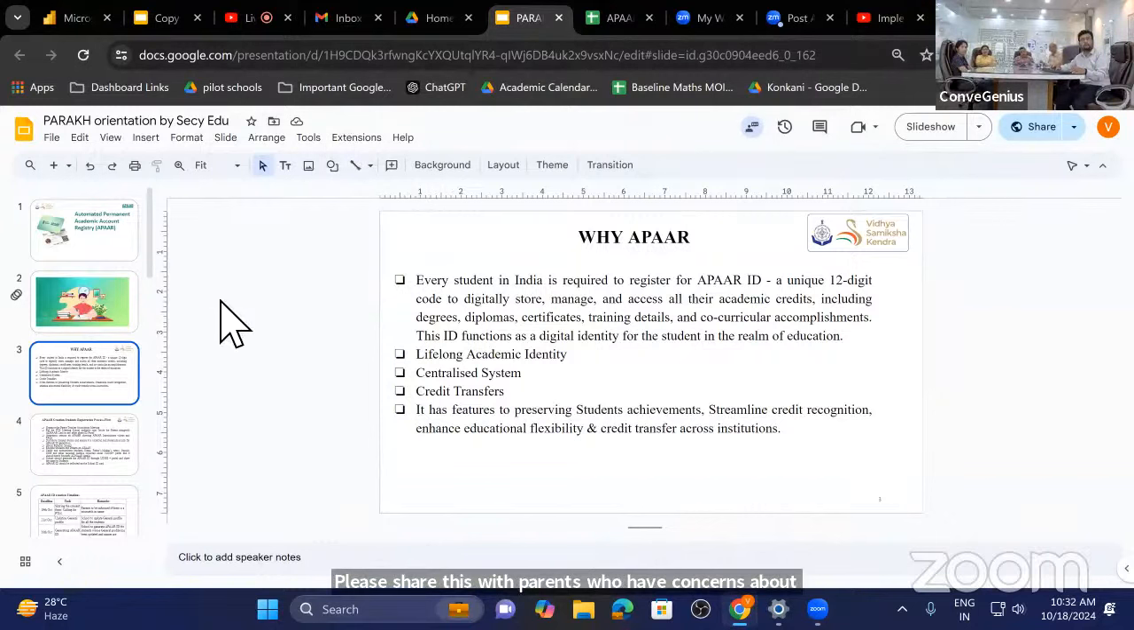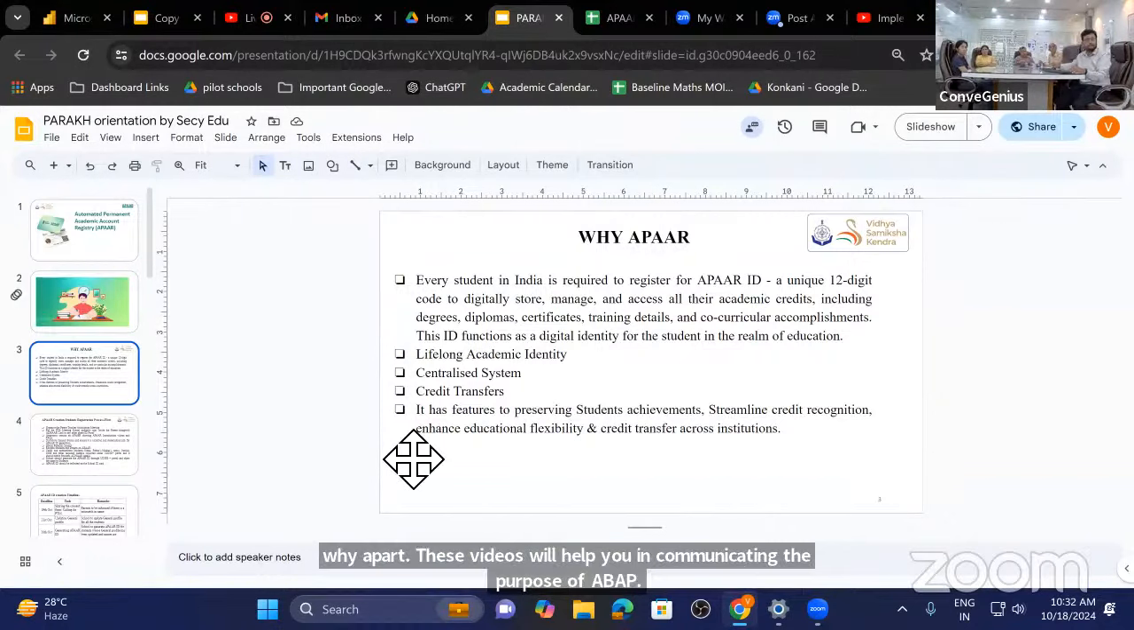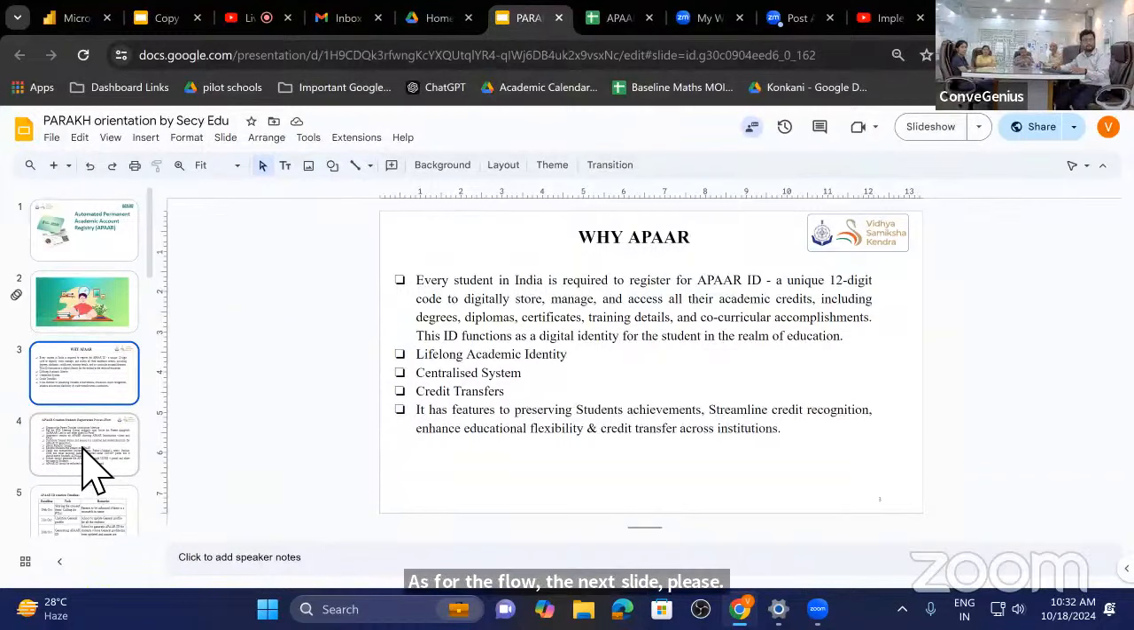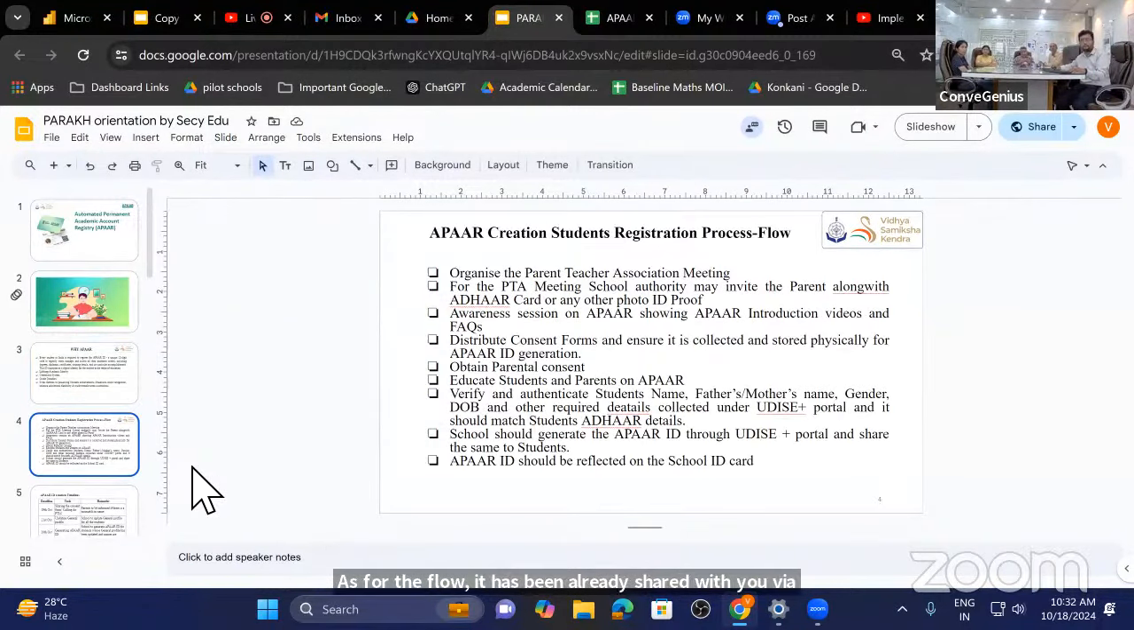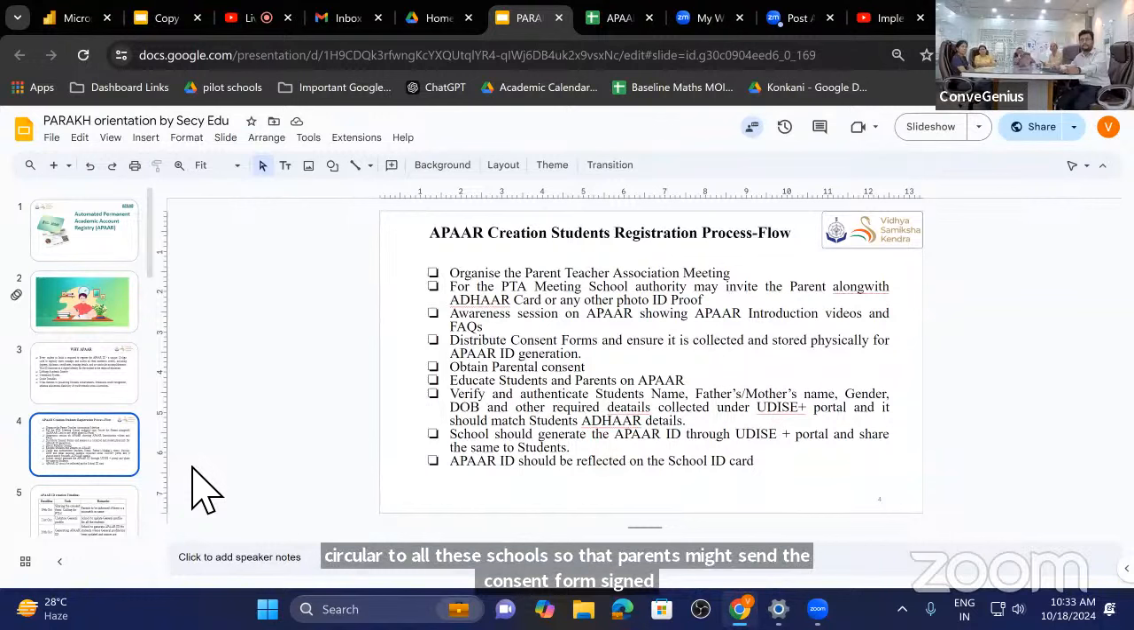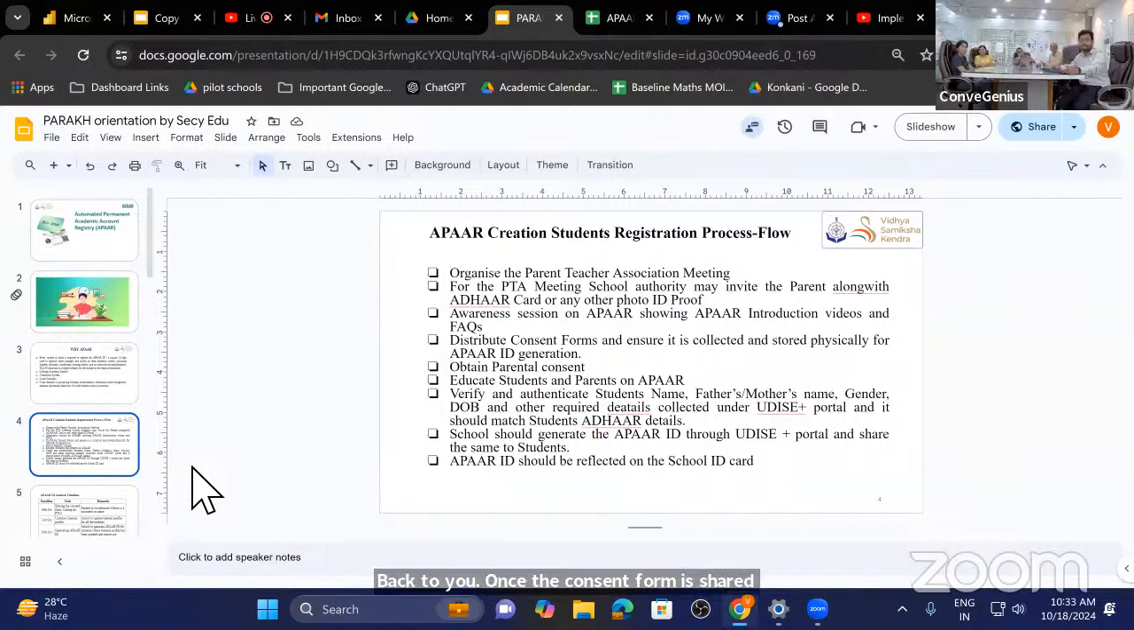As per the flow, it has already been shared with you via circular that you're supposed to organize a parent-teachers meeting or share the consent form along with the circular to all these schools so that parents might send the consent form signed back to you. Once the consent form is shared back with the schools, it is the mandate of the school to create the Apaar ID via the UDICE portal.